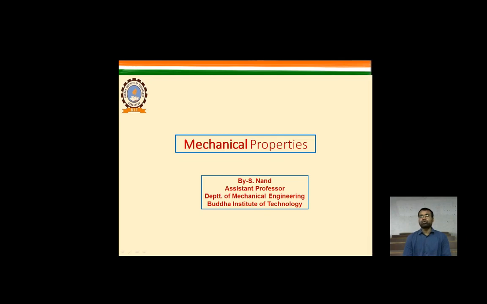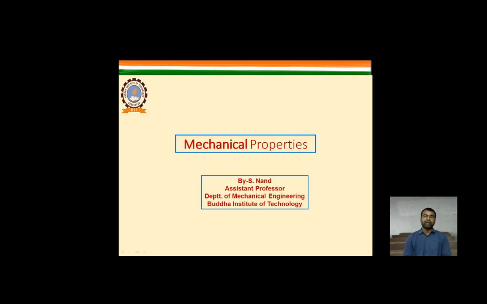This is to examine whether a component will fulfill the requirement at a particular location and do work according to its working conditions. So we are talking about the mechanical strength of the material, basically of metals.